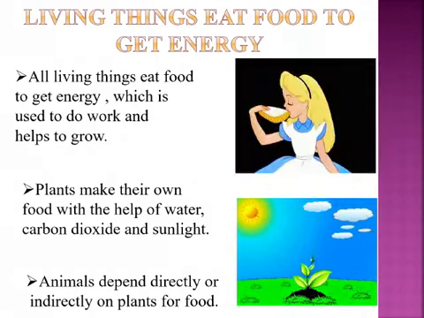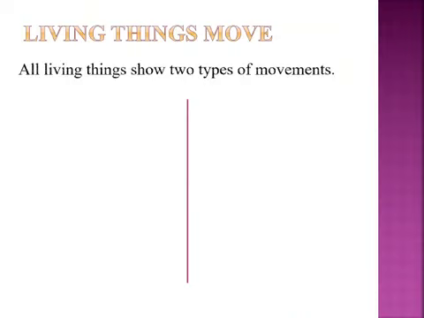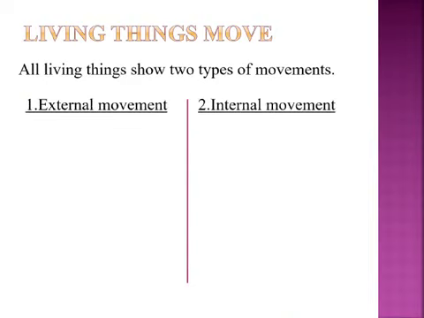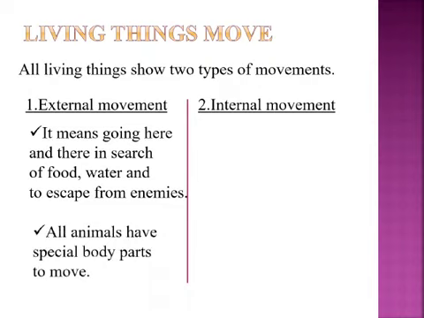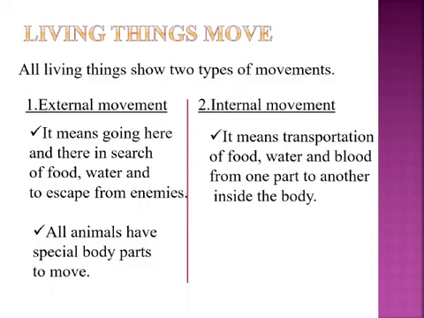The next feature is living things move. All living things show two types of movements. First is external movement. The second one, internal movement. Now let's see what is external movement. External movement means going here and there in search of food, water, and to escape from enemies. All animals have special body parts to move. What is internal movement? It means transportation of food, water, and blood from one part to another inside the body.